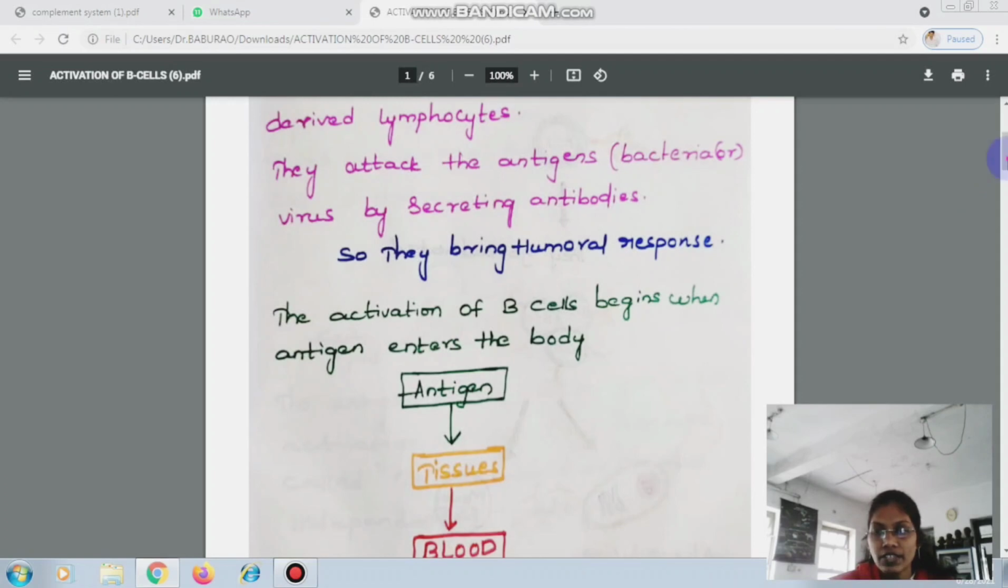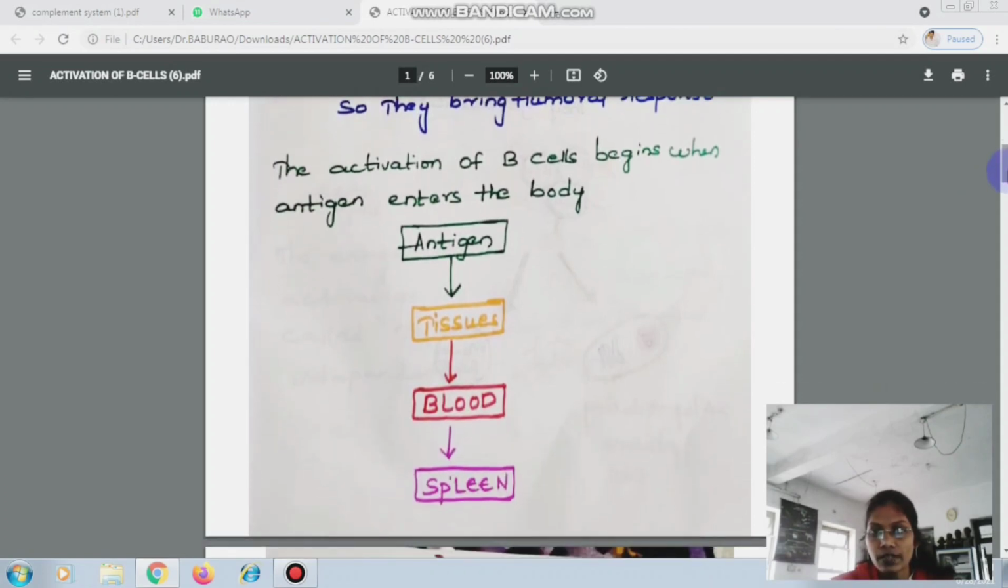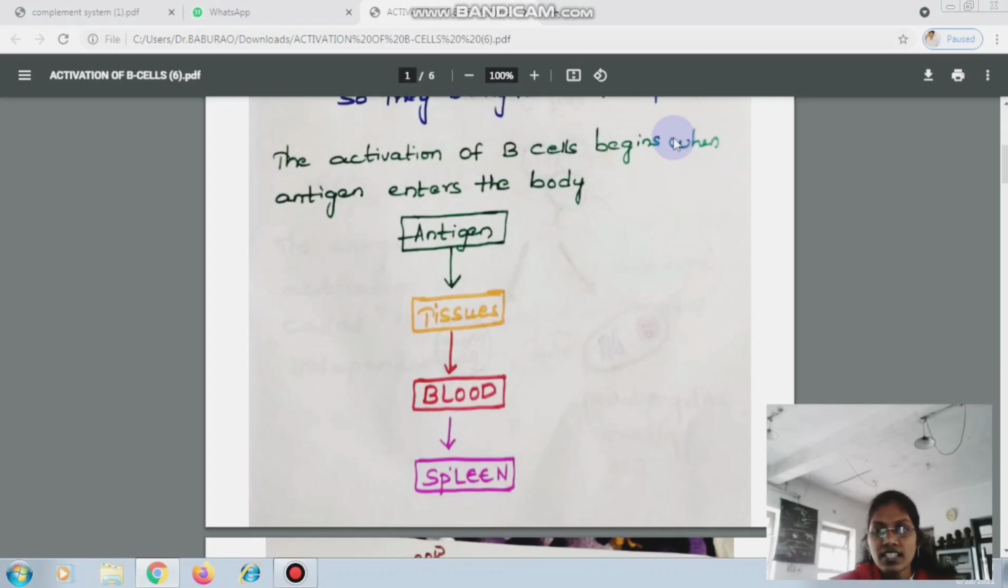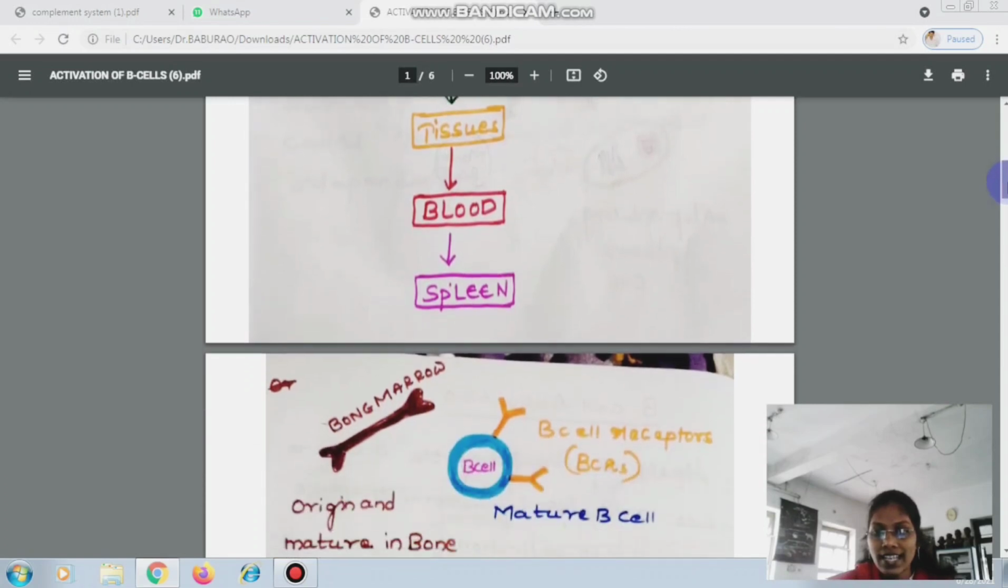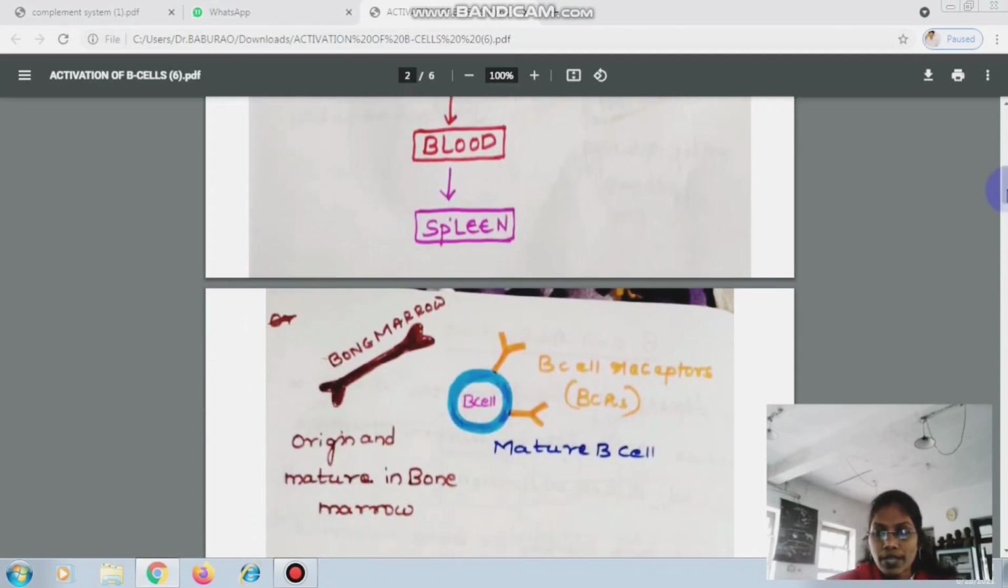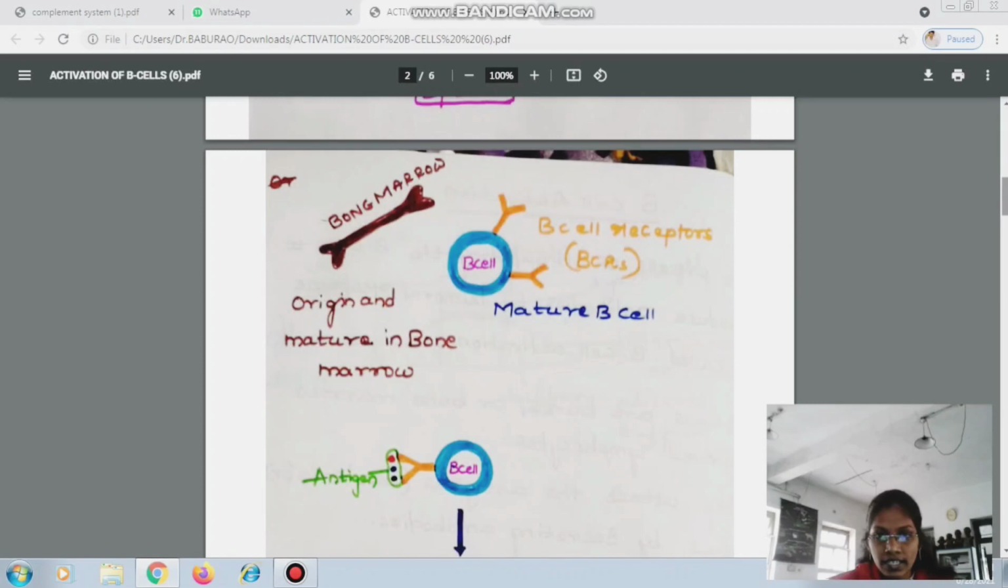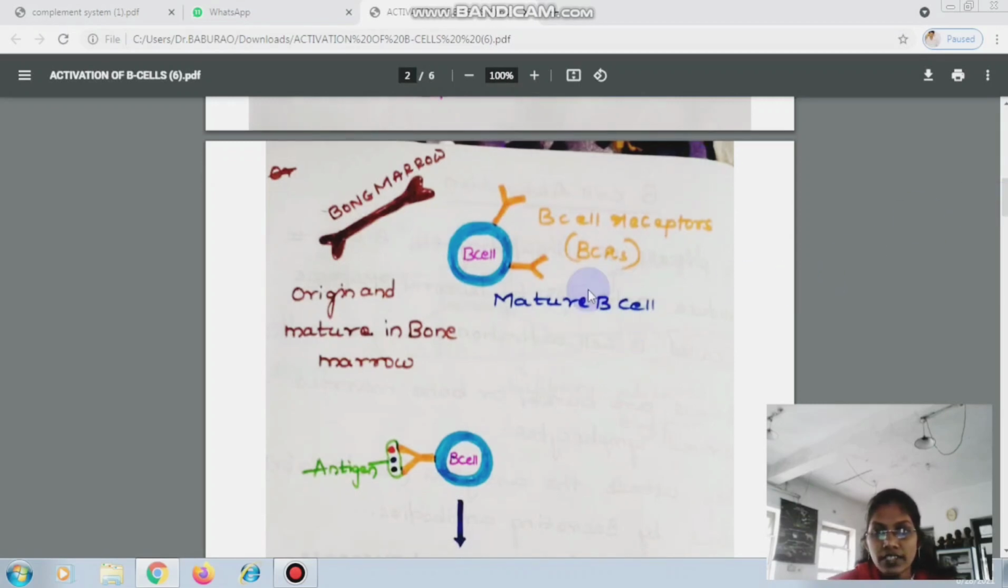So how does the activation take place? The basic idea is that activation of B cells begins with an antigen. When an antigen enters the body, it reaches the tissues, then the blood and then the spleen, right? Spleen is the secondary lymphoid organ where exactly the B cells become functional. So this is the mature B cell. Here you can see clearly they have receptors called BCRs. Mature B cell receptors are called BCRs. They originate in the bone marrow.